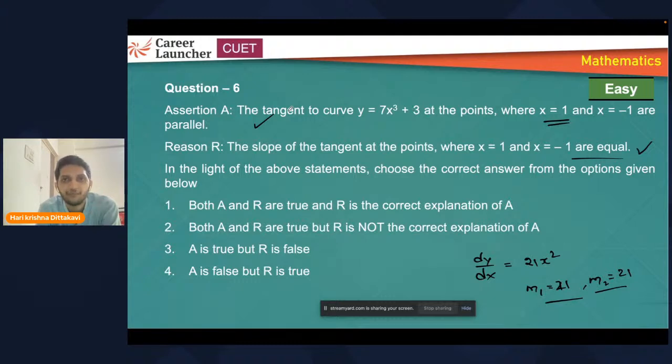If their slopes are same, that's the condition given here, reasoning. So the second statement, which is a reason, is a correct explanation for the assertion. If it is not a correct explanation, then you have to mark option 2, where both A and R statements are true, but R is not the correct explanation. But in this case, R is the correct explanation.